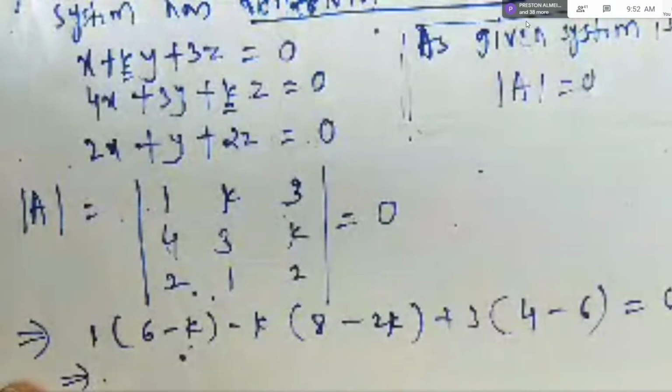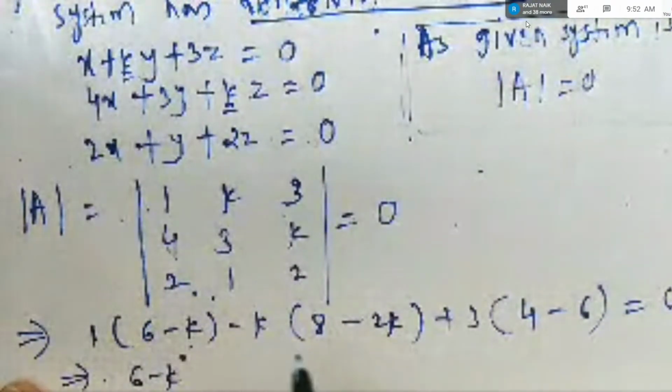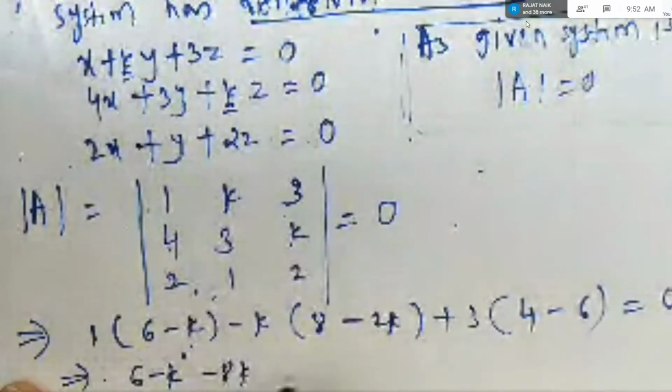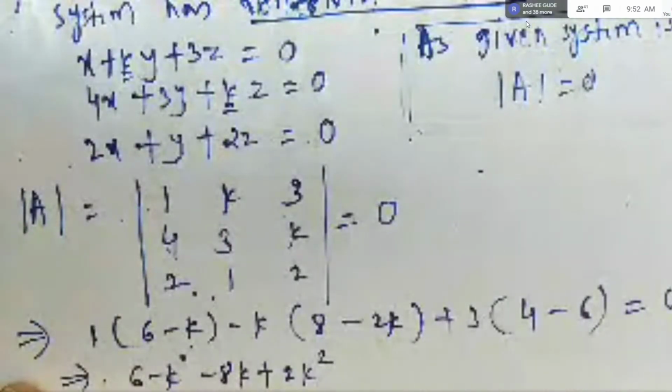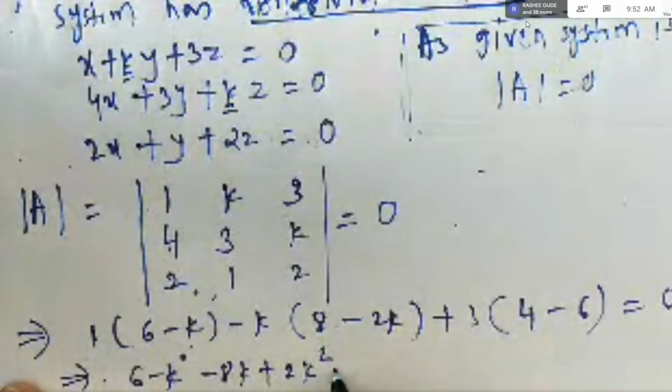So what does this imply, students? 6 minus k will remain the same. Now multiply this by minus k, so minus 8k plus 2k square. Then 4 minus 6 is minus 2, so minus 2 into 3 is minus 6, equal to 0, right?